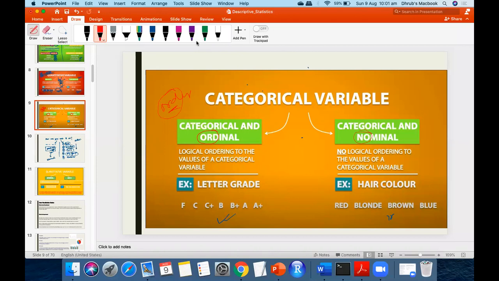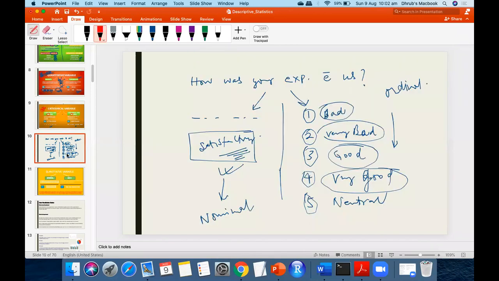Vishwa says size of t-shirts: small, medium, large, XL. You tell me. Okay, this is a question from everyone. Is it ordinal or nominal? Ordinal. Correct. So we know that large in a size is measured more in all the measurements than medium, and subsequently than small or extra small.